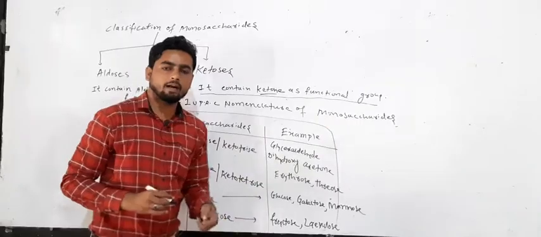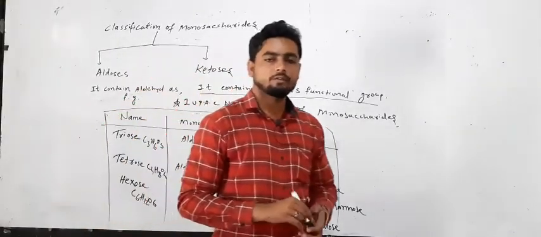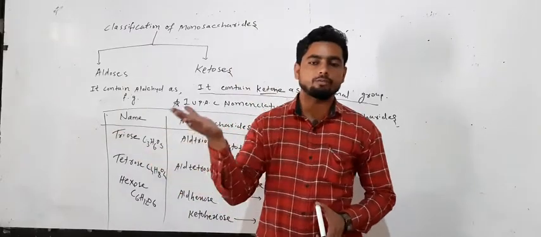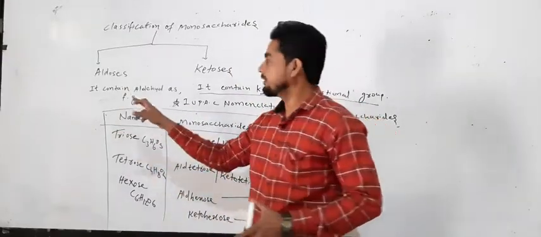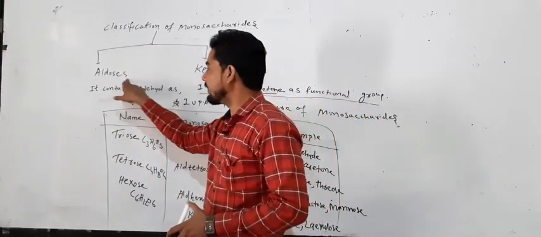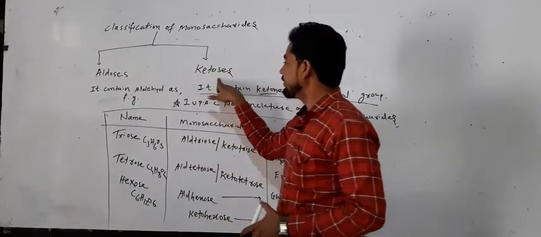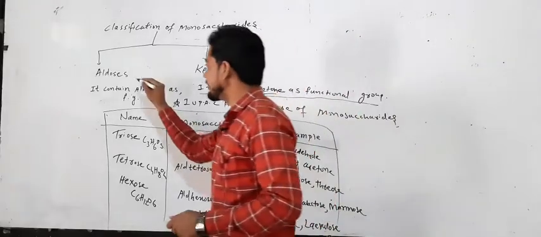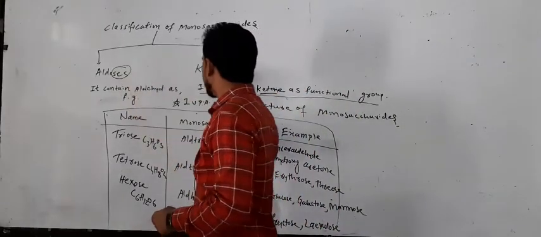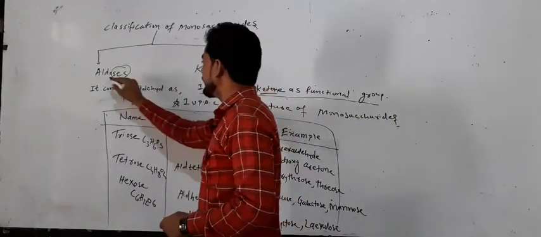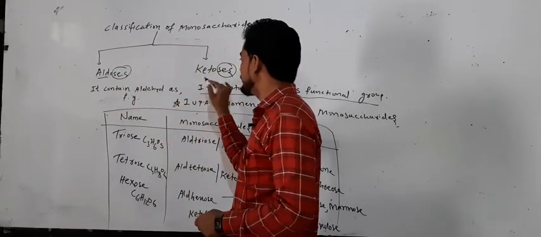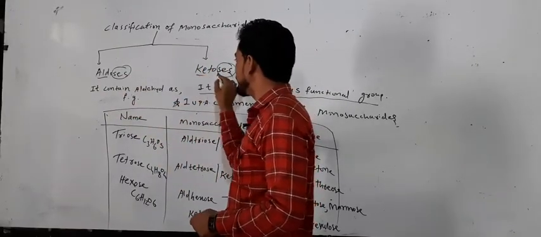If we write the IUPAC name of a monosaccharide, first we tell which functional group it belongs to. If it is aldehyde, we take the last word -ose, aldoses. If it is ketone, we take ketoses. It means -ose is the suffix and is the same; only the name prefix changes. Aldehyde contains the CHO functional group, and ketone contains the CO group.